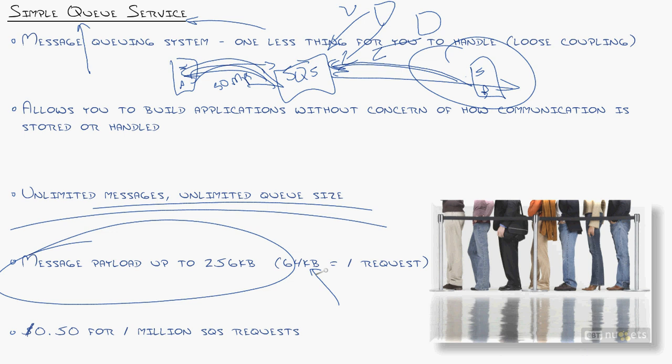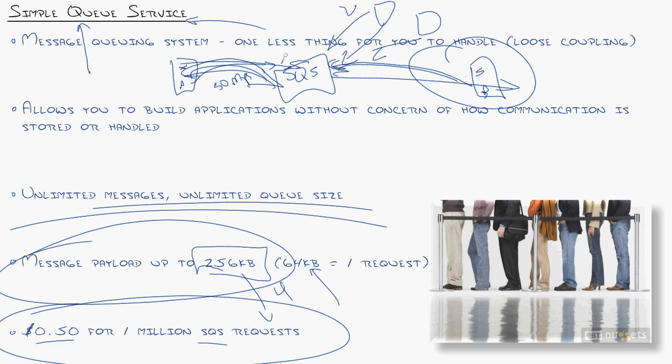So this is just a notification, and you can see the billing here. 50 cents for 1 million. Come on, you got to do Dr. Evil. 1 million SQS requests. That was my pathetic impression of Dr. Evil. But you can see, for instance, if you sent a 256 kilobyte message, then that's going to be 4 requests that it's counted as going into the queue.